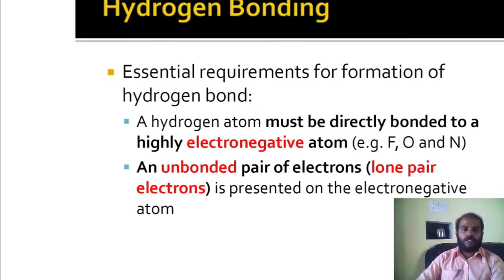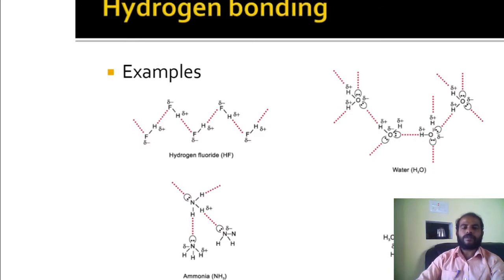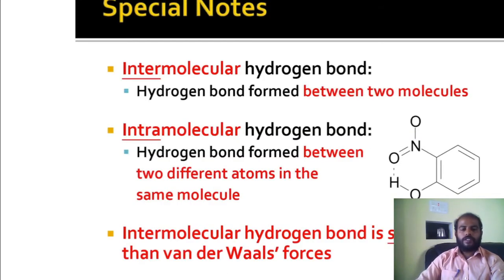Essential requirements for formation of hydrogen bond. First one is a hydrogen atom must be directly bonded to a highly electronegative atom. Example: fluorine, oxygen, and nitrogen. Second condition: an unbonded pair of electrons, lone pair electrons, is present on the electronegative atom. Given four examples: hydrogen fluoride, water, ammonia, methanol. All the four have hydrogen as well as electronegative atoms.